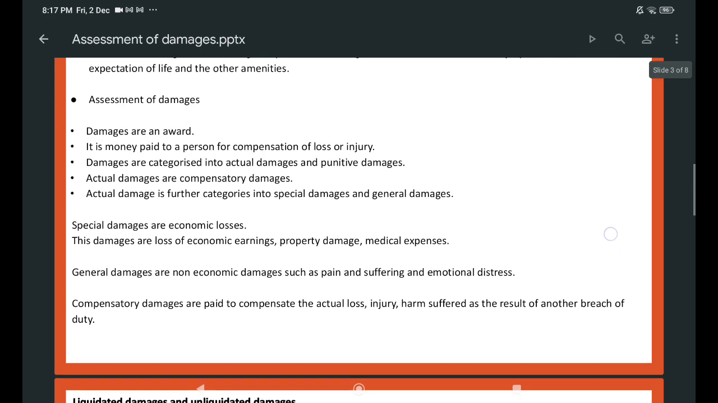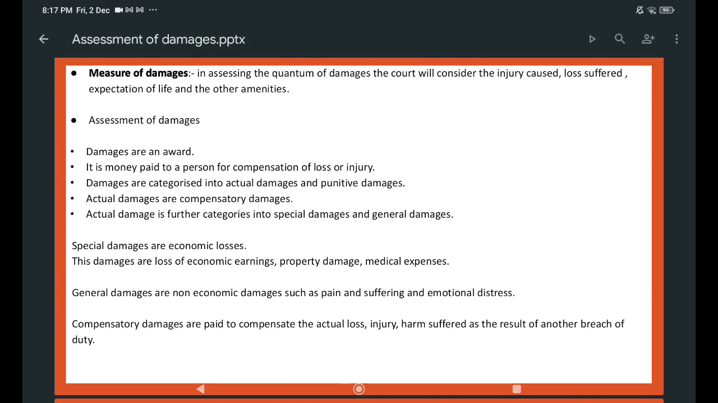Measure of damages: how will judges measure the damages? In assessing the quantum of damages, the court will consider the injury caused, how much loss he has suffered, and what is the expectation of life and other amenities. So, for this purpose, the court has to conduct an assessment of damages. Damages are award and compensation. It is the money paid to the person for compensating the loss or injury.